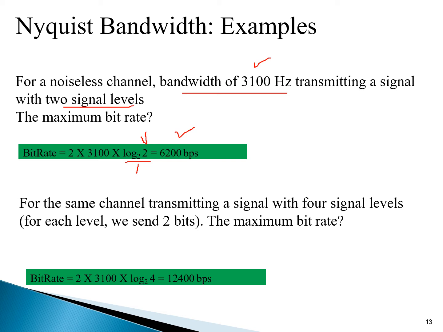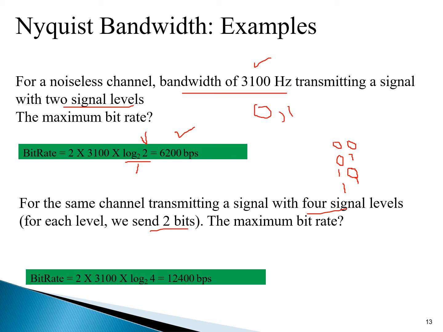For the same channel, transmitting a signal with 4 signal levels. Before it was 2, now the signal levels are 4. So for each level we send 2 bits. You know that when the signal level is 4, we have 00, 01, 10 and 11. Where there were 2 levels, we sent 0 here and 1 here.